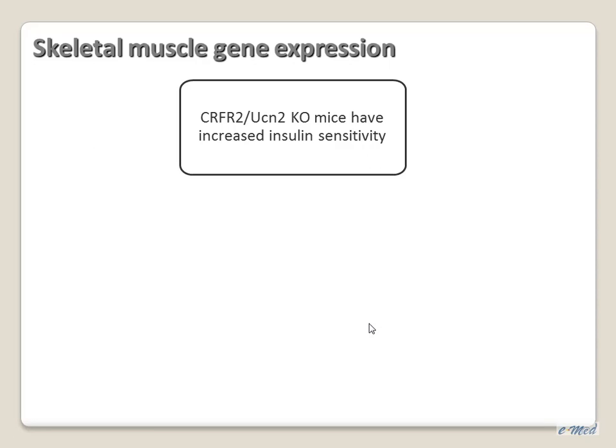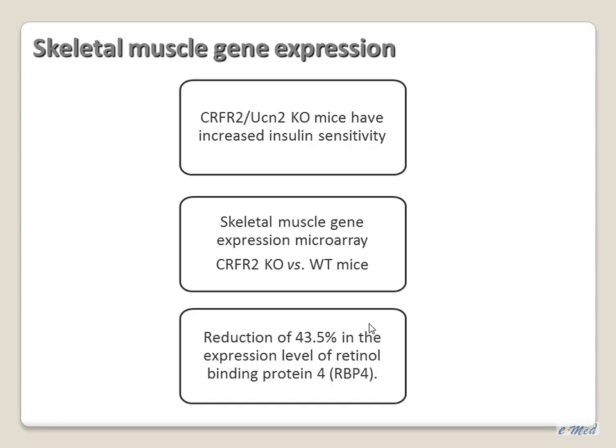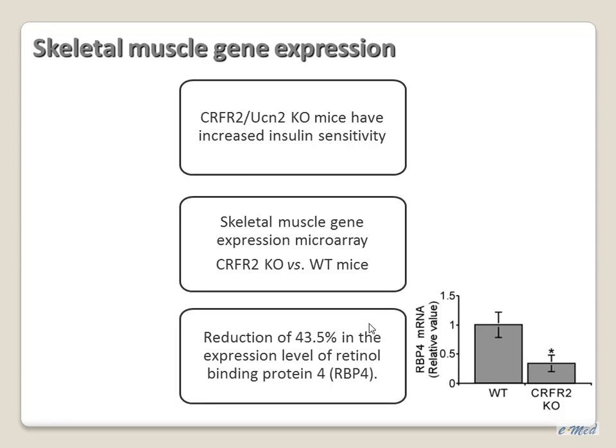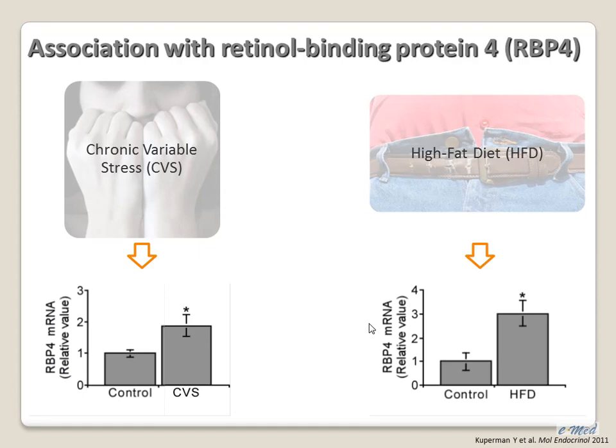As I've mentioned, the CRF2 knockout mice have enhanced insulin sensitivity. So we performed a skeletal muscle gene expression array, and we found a reduction in the expression of retinol binding protein 4 in the CRF2 knockout mice, and we confirmed this by real-time PCR. RBP4 is mainly expressed by the liver and the adipose tissue, and its serum levels are known to be increased in insulin-resistant subjects. When we went back to the muscles of these mice, we found that these paradigms also mediated an increase in the expression of RBP4.